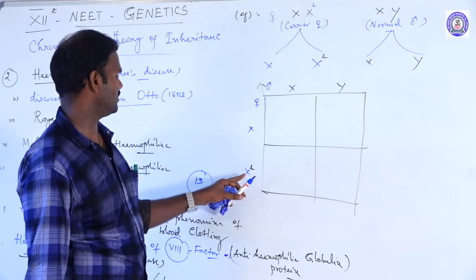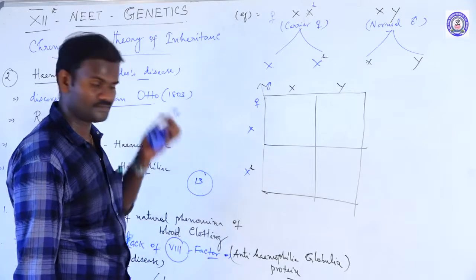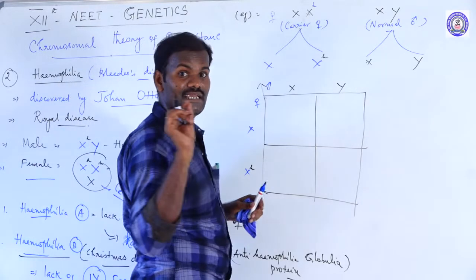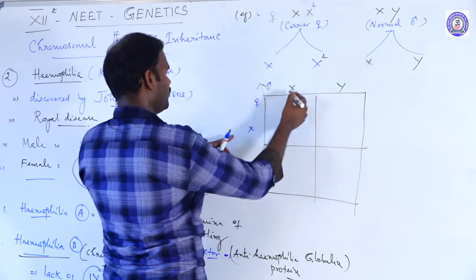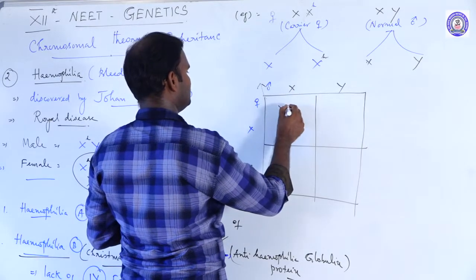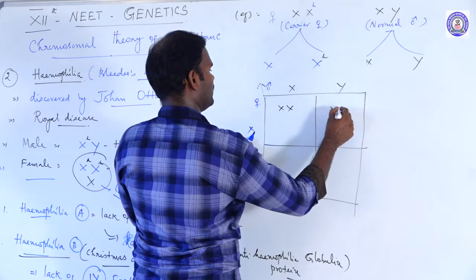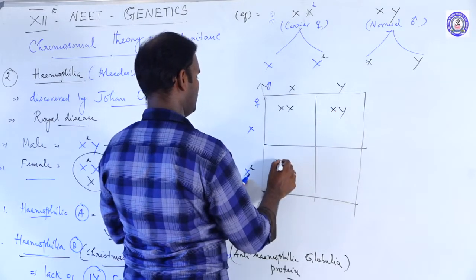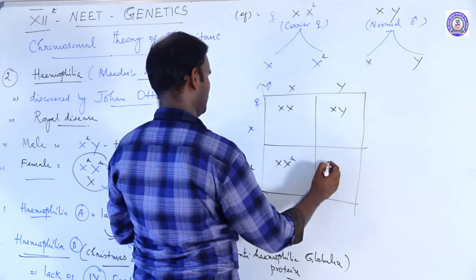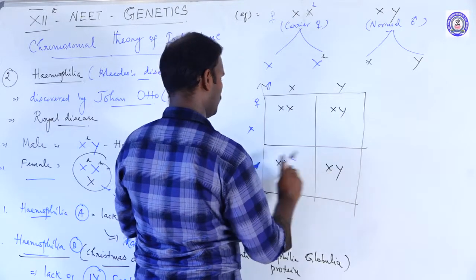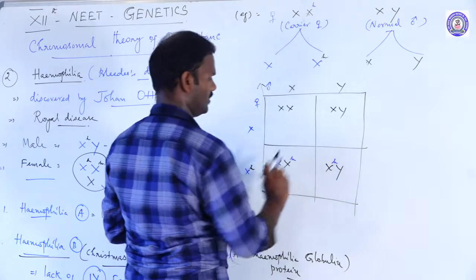The recessive alleles are carried by the X chromosome. It is also called an X-linked trait. Remember, X-linked trait. If you graph this, X, Y, X hemophilic, then X, Y, X hemophilic.